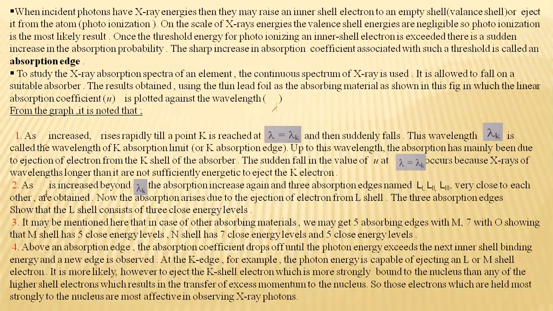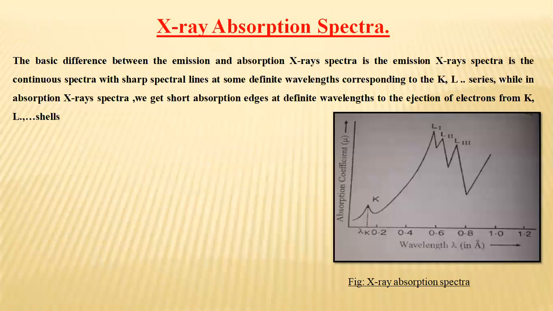From the graph, we can see that as lambda increases, mu also increases, that is, the absorption coefficient increases rapidly till a point K is reached, which corresponds to lambda K. Can you see this first peak?